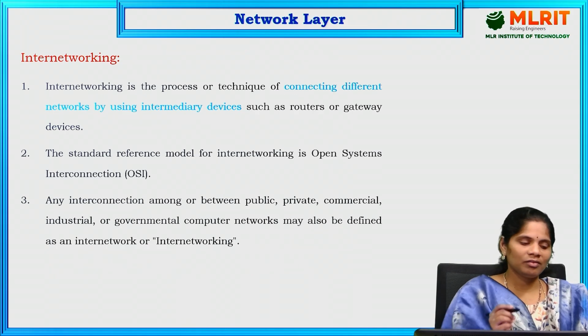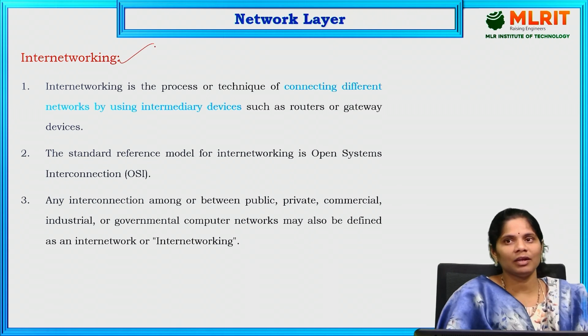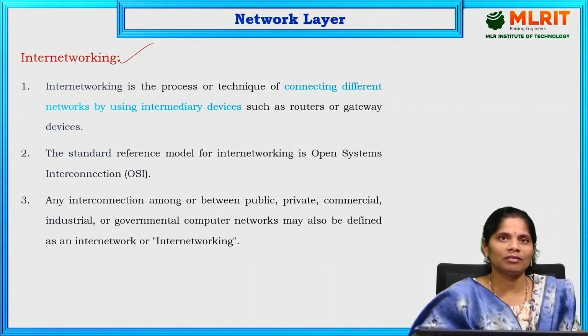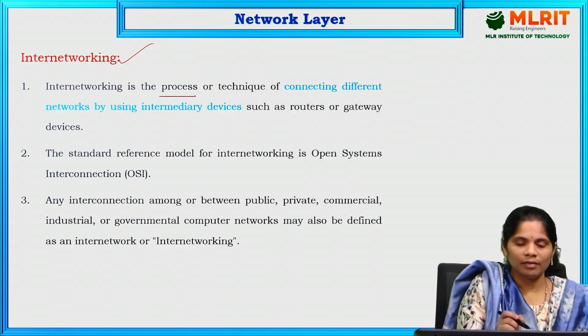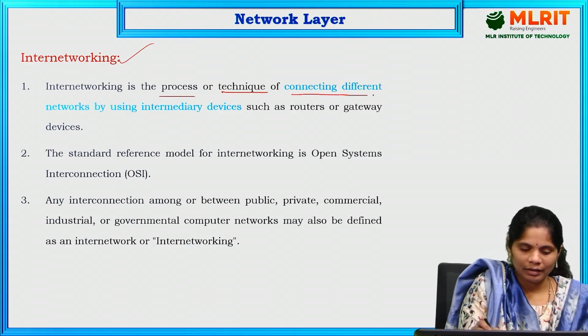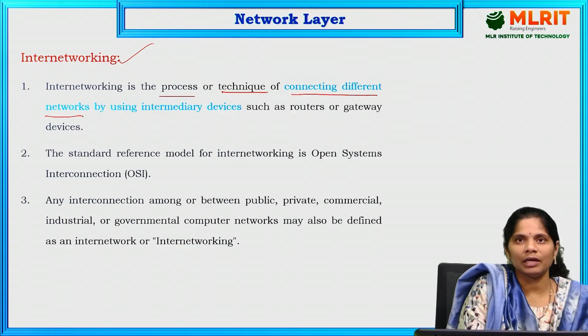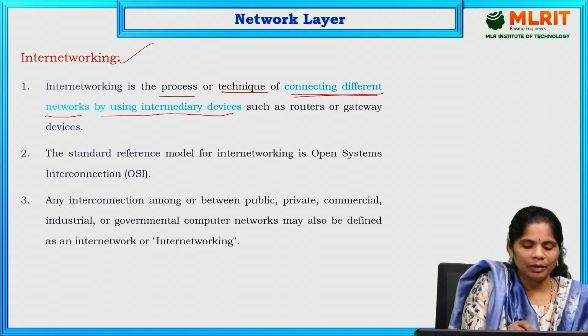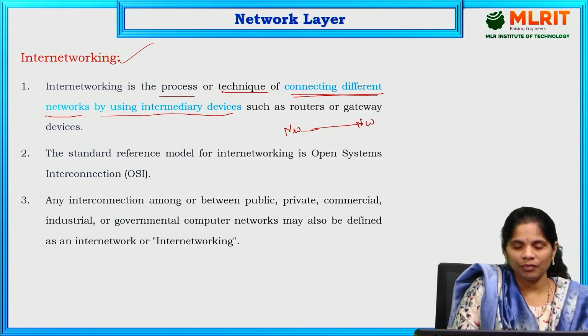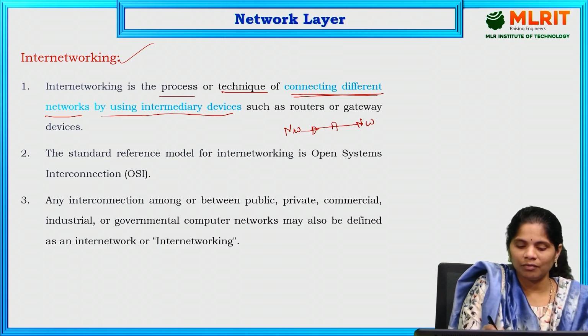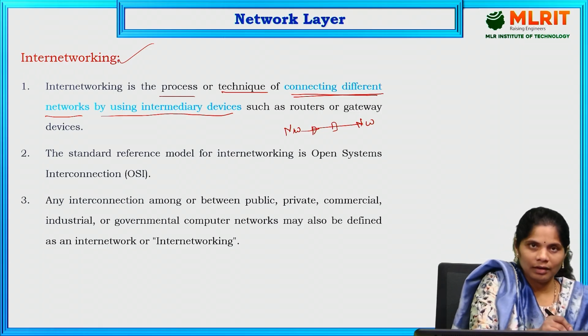And coming to the next topic, internetworking. What is internetworking exactly? Internetworking is a process or technique of connecting different networks. Internetworking is nothing but connecting different networks by using intermediate devices. This is one network, this is another network. To connect this network to another network, we use some intermediate devices. That is called internetworking.